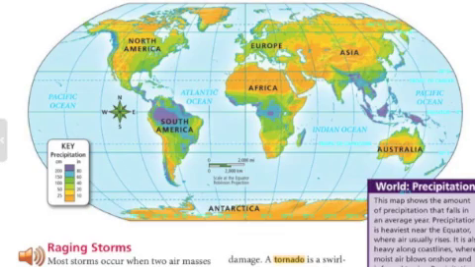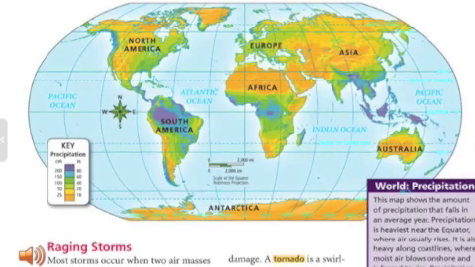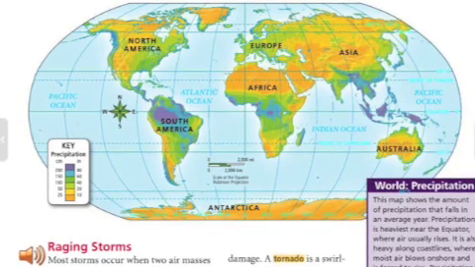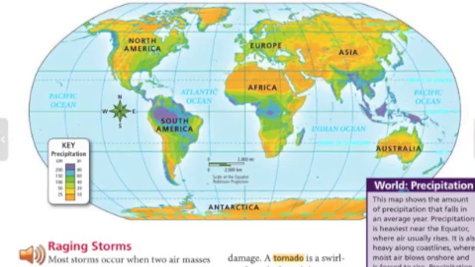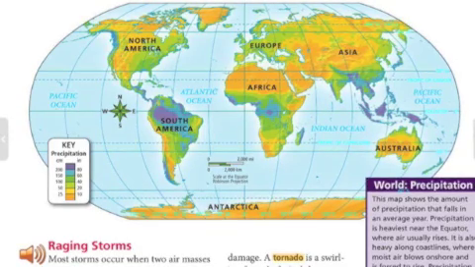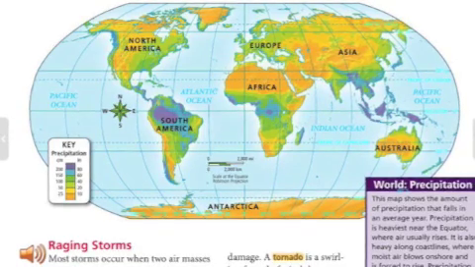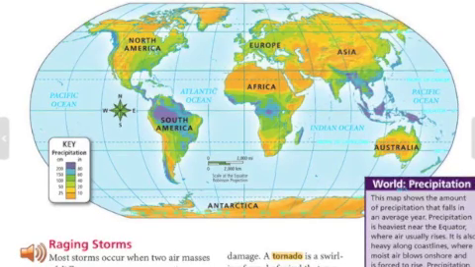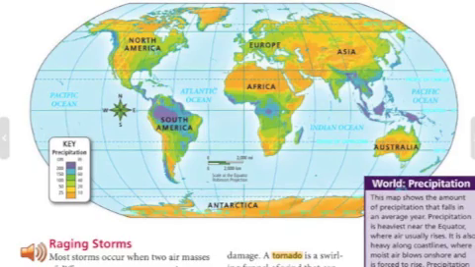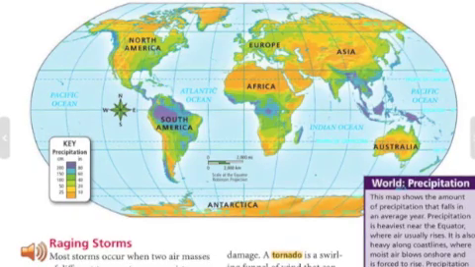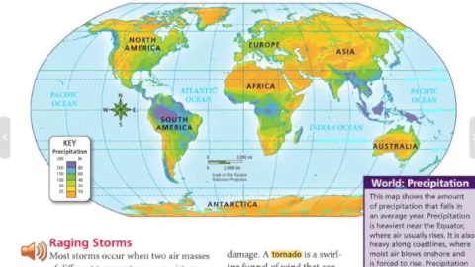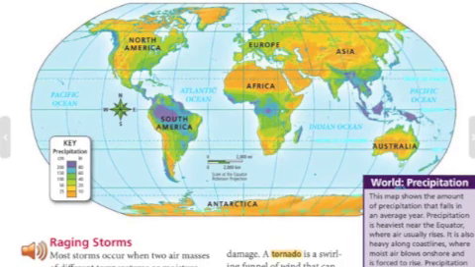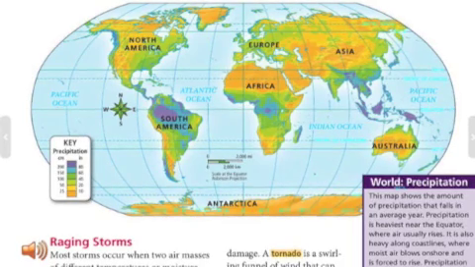Most storms occur when two air masses of different temperatures or moisture contents come together. Some storms bring small amounts of rain or snow, while others bring heavy wind and rain, causing great destruction. A tropical cyclone is an intense rainstorm with strong winds that forms over oceans in the tropics. A hurricane is a cyclone that forms over the Atlantic Ocean. These storms can cause much damage.